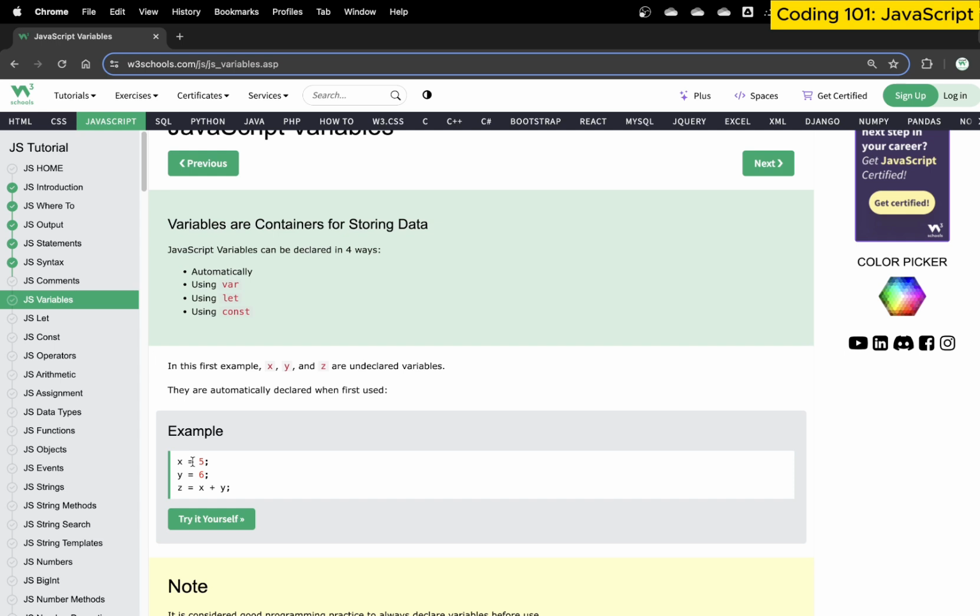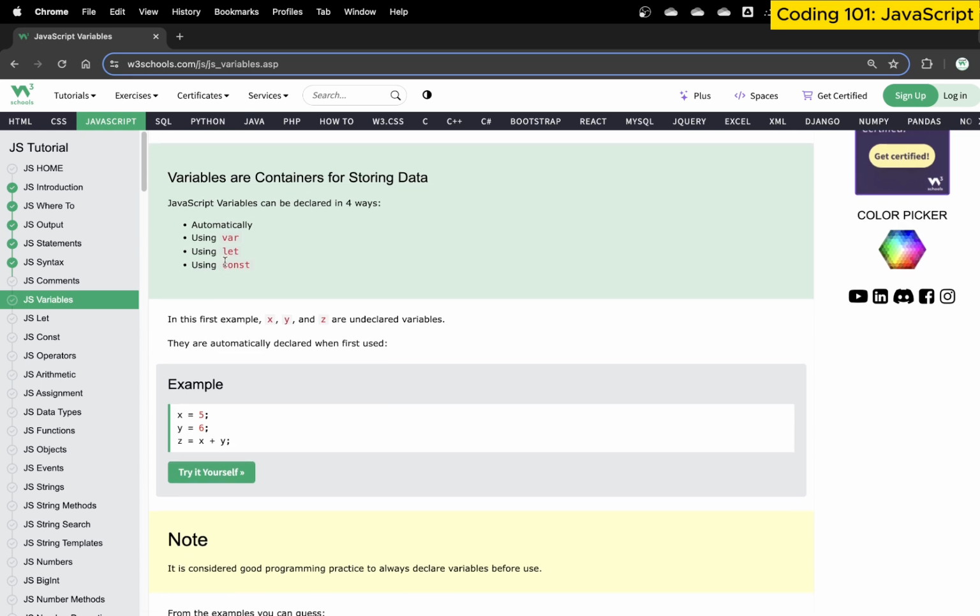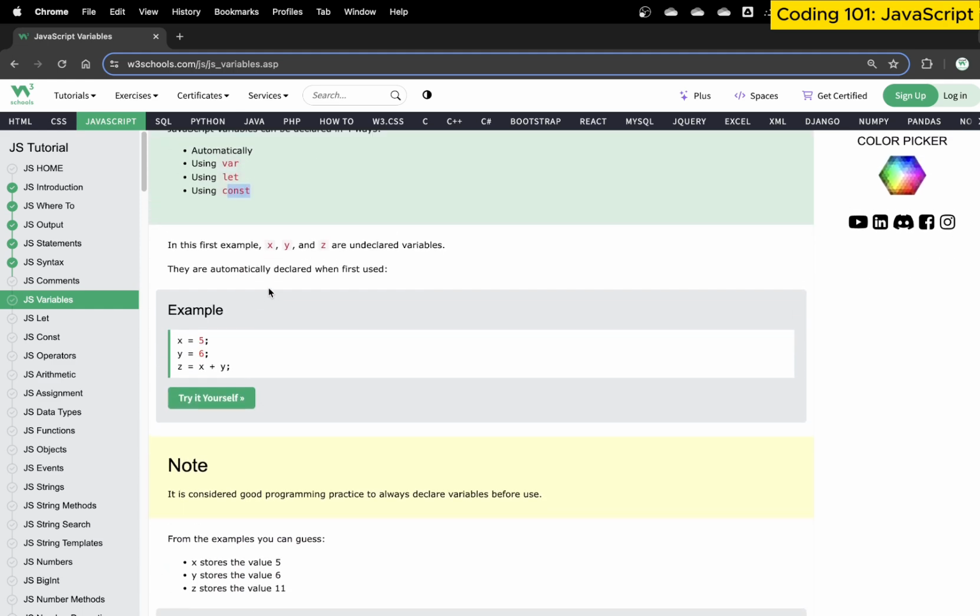And by the way, typically every single programming language in the world will have some form of containers, or as they call them, variables. So this is a common word. If you're coming from any other language, it's the same thing. Or if you will be continuing to any other language, containers or variables mean the same concept. In JavaScript, typically we use three different ways. First is automatic. We don't use anything and JavaScript automatically assigns the variable type. Then we have var, let, and const. Let's discuss each one individually.